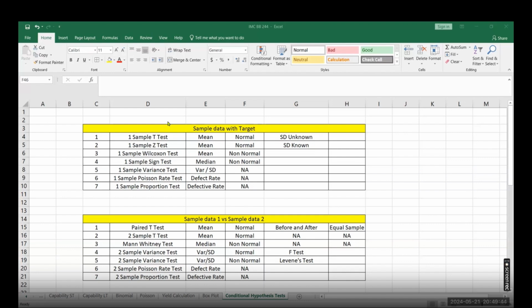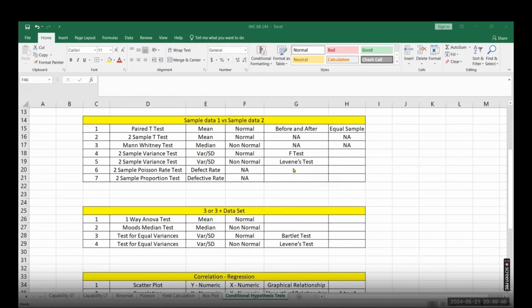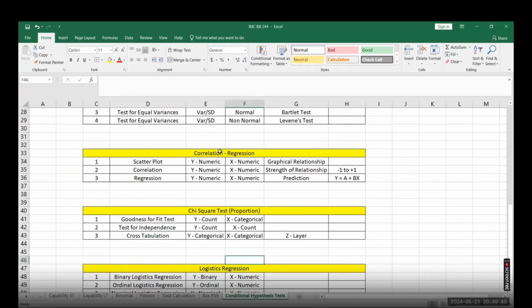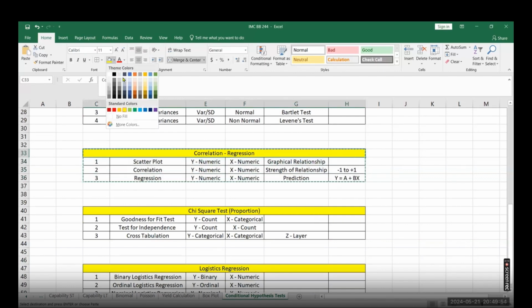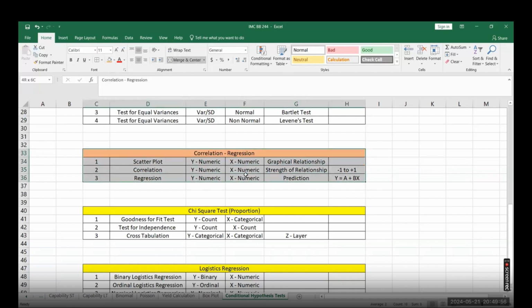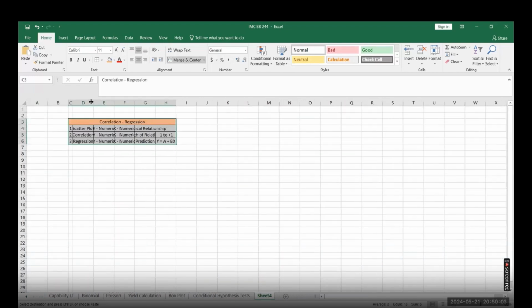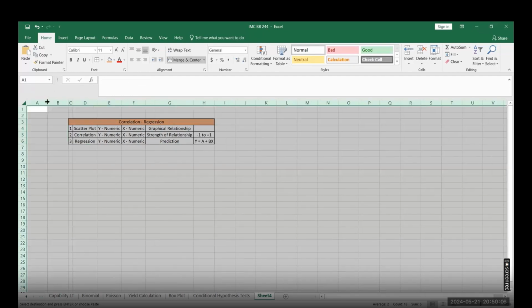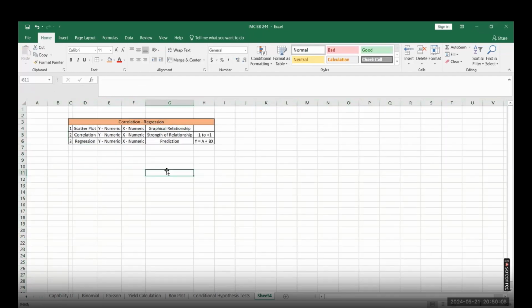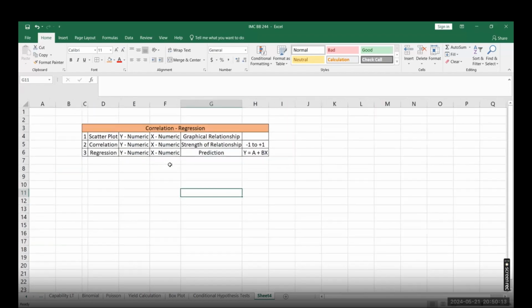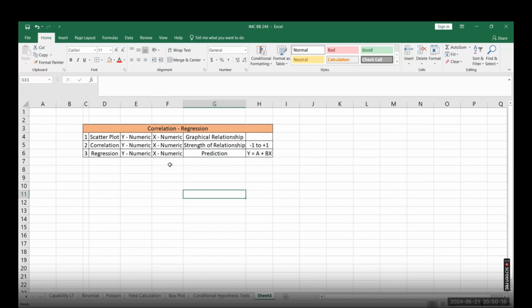Okay. So let me first start with a simple thing which is interesting as well. Maybe first I'll start with the correlation and regression, so you can easily understand that, and that will be the interesting part, and later I will move to the other analysis. So in correlation and regression, the first thing we want to see is the graphical relationship between two variables, x and y. So let's see what types of scatter plot we will see, or what kind of relationship we can visualize out of the data.